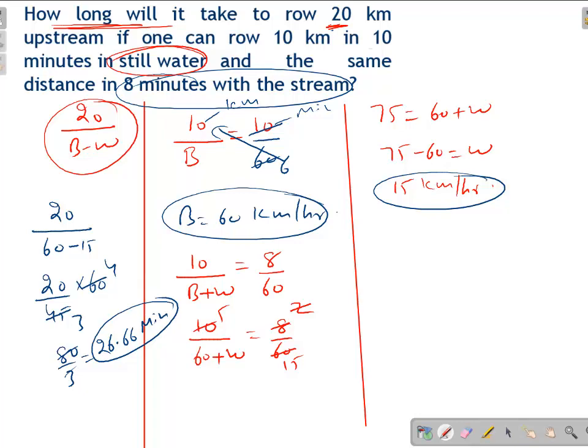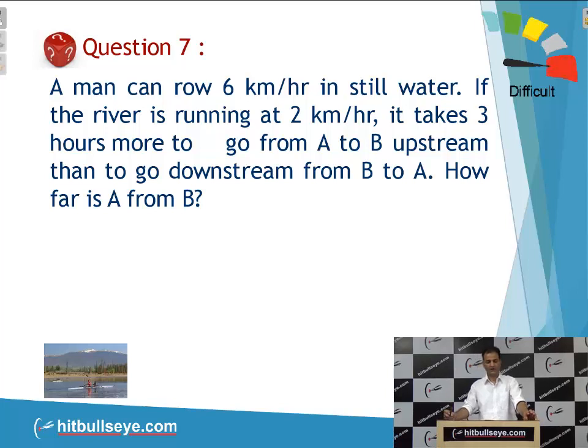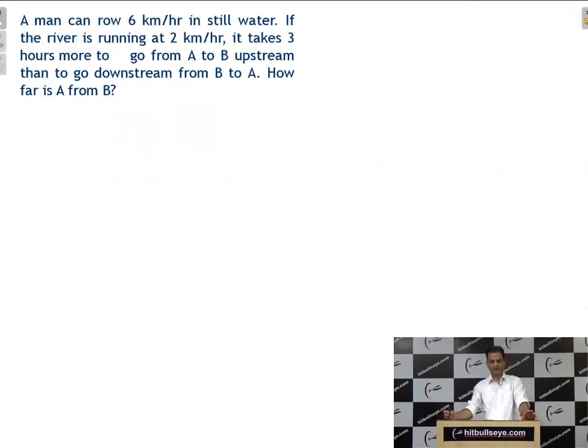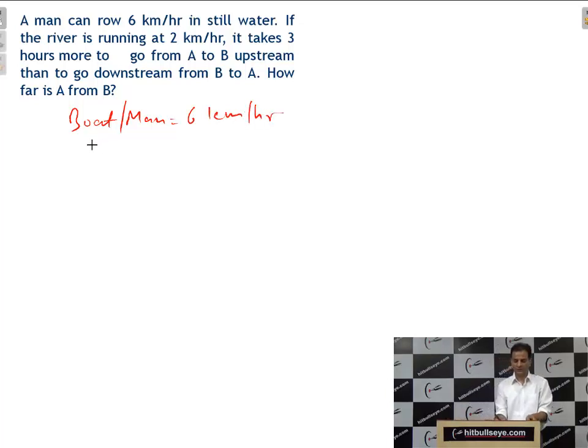Question number 7. A man can row 6 km per hour in still water. Just go through, student. If the river is running at 2 km per hour, now what is given, students? Just write down speed of man. Your speed of boat or man, one and the same thing, is equal to 6 km per hour. And river is running, speed of water is equal to 2 km per hour.